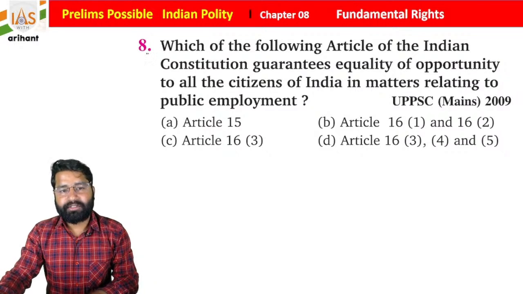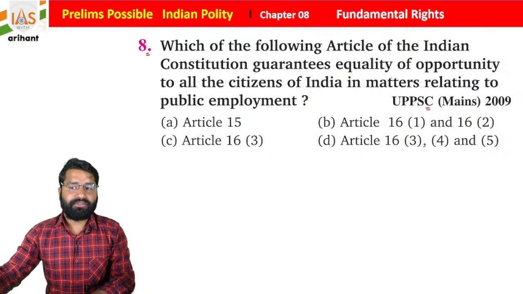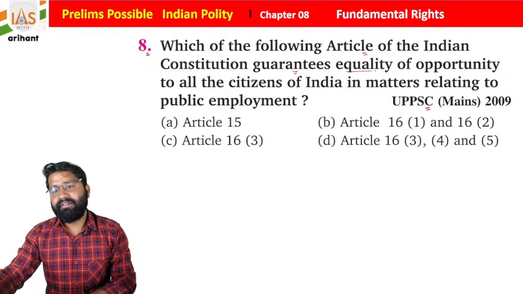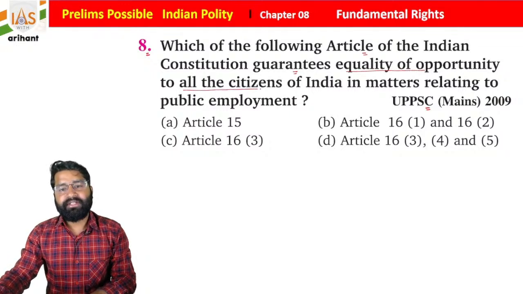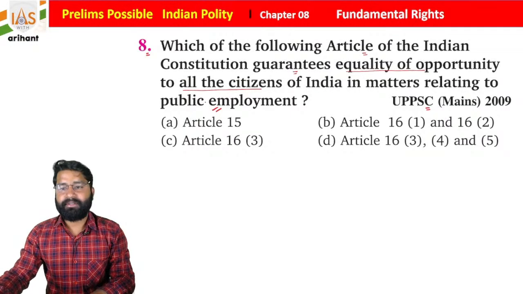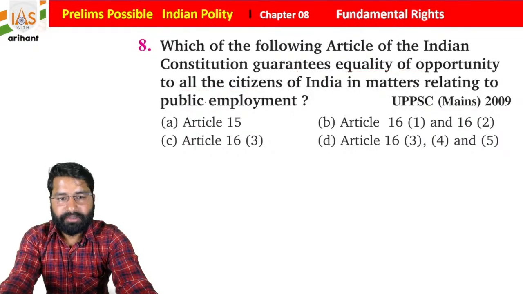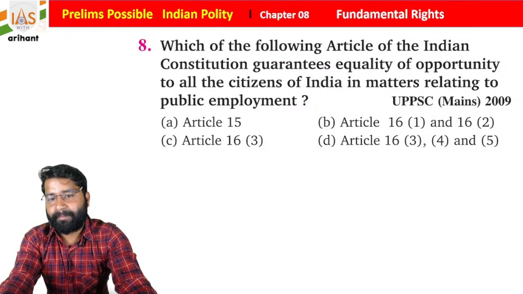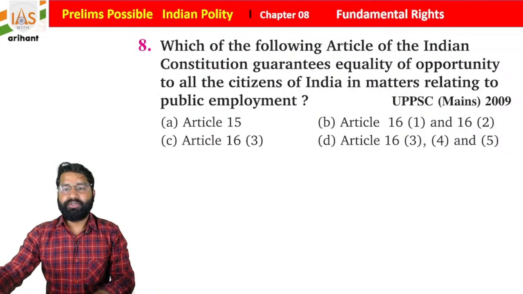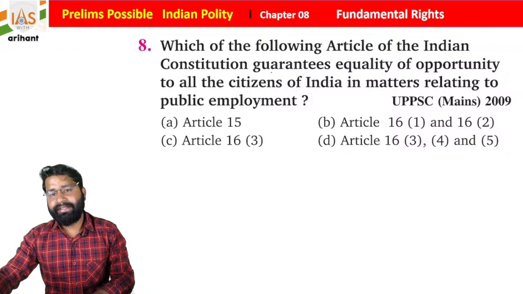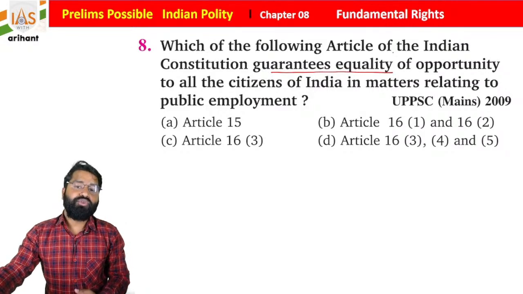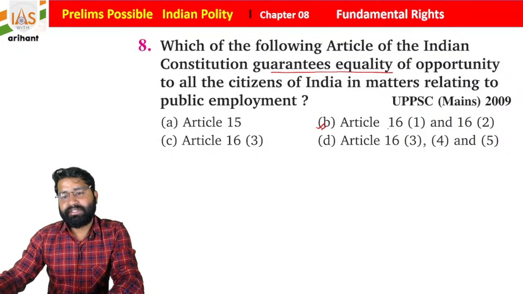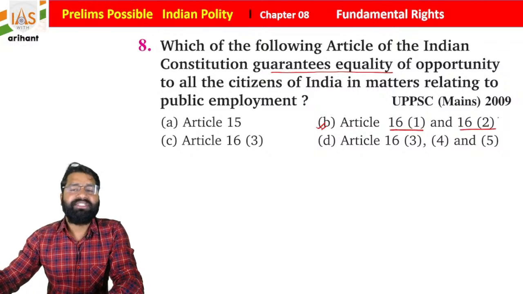Now just move to the next question, and this was in UPPSC Mains 2009. Which of the following articles of the Indian Constitution guarantees equality of opportunity to all the citizens of India in matters of public employment? Now you all know that this is mentioned under Article 16 of the Indian Constitution, but they added some clauses. So what you find, students, is Article 16 Clause 1 and Clause 2. It is mentioning the same.